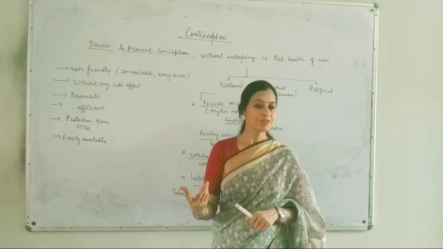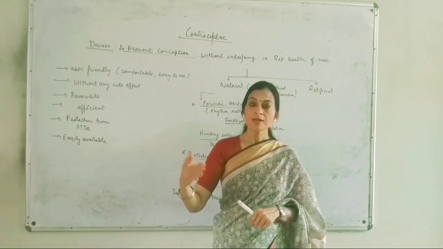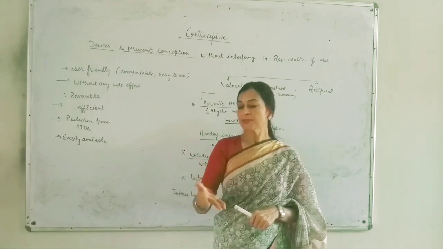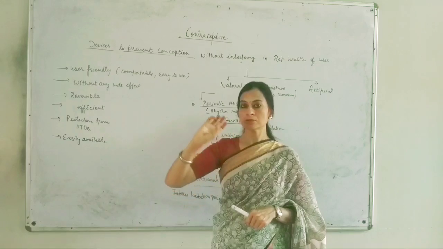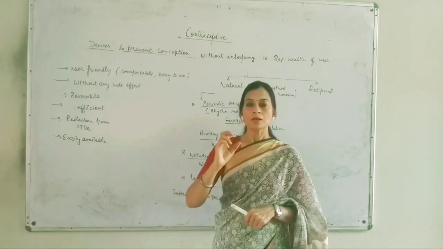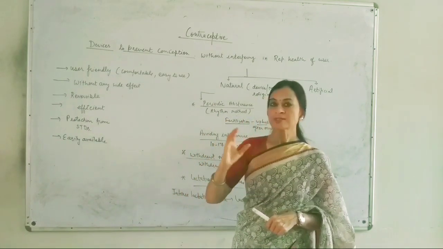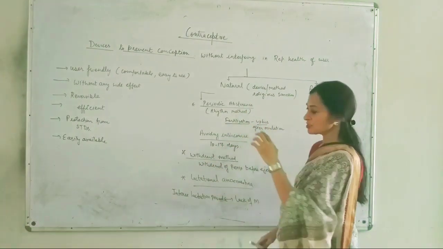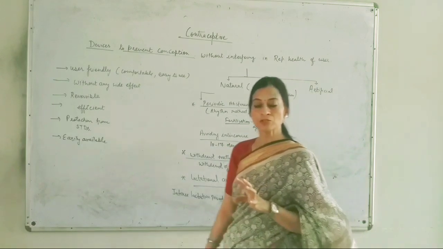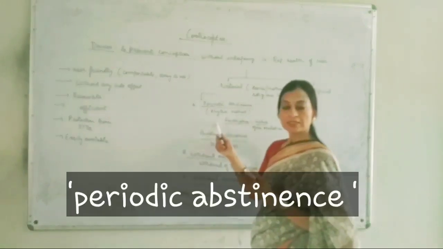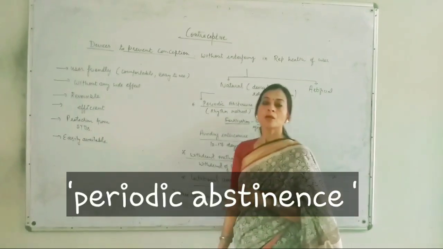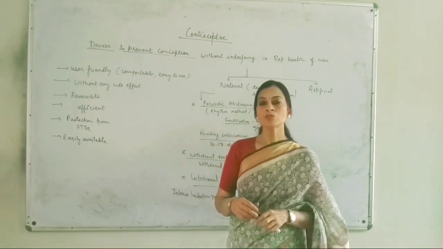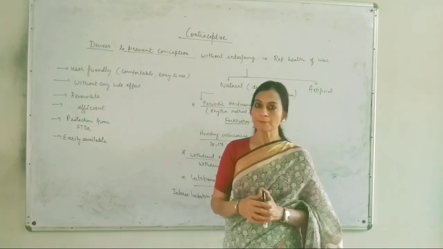So what are these different natural methods? What is the basis behind the contraception method? Let's first of all discuss periodic abstinence. I have written here the three different types of natural methods. First of all, we will discuss periodic abstinence. This periodic abstinence method is based on the ovulation period of the female.